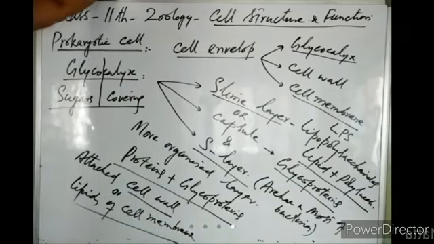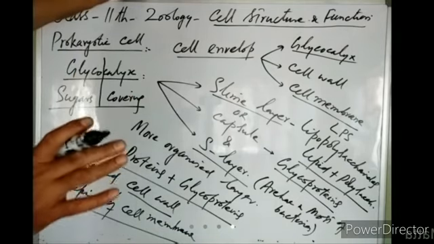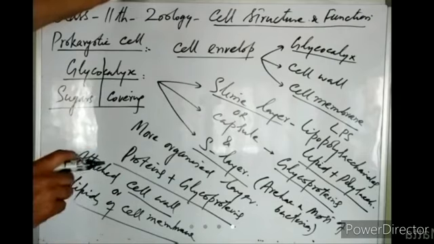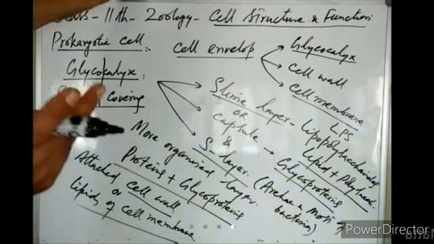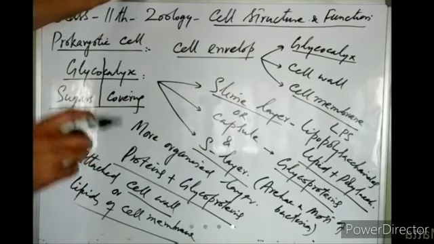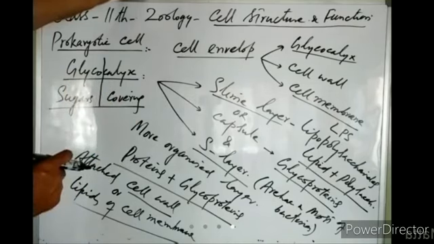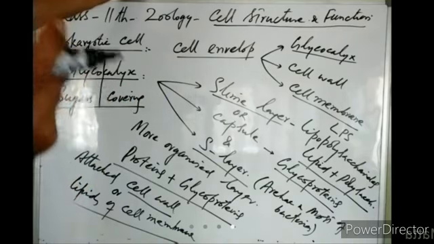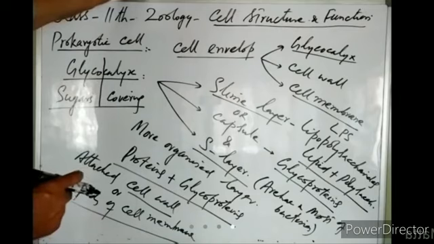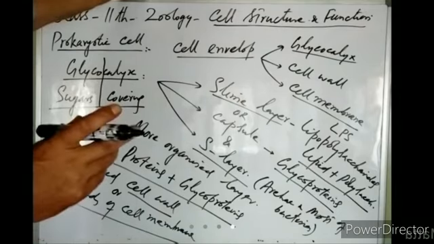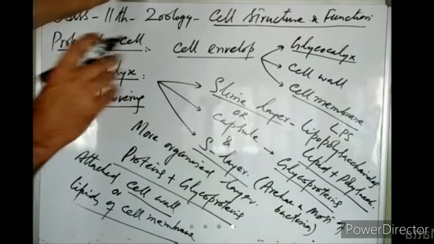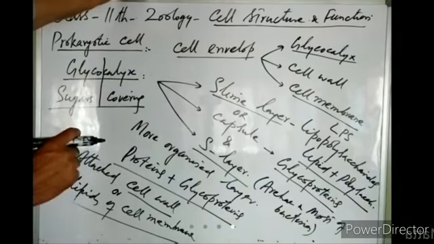So they form the external most covering of the prokaryotic cell. Glycocalyx forms the external most covering of the prokaryotic cell. It protects the prokaryotic cell from the action of enzymes, acids, and other harmful environmental chemicals, right? It also protects the cell from desiccation, and provides attachment to the prokaryotic cells. So it acts as an adhesive surface by which the cell is attached to either its host tissue or any other substrate, right? So it provides cell surface attachment.